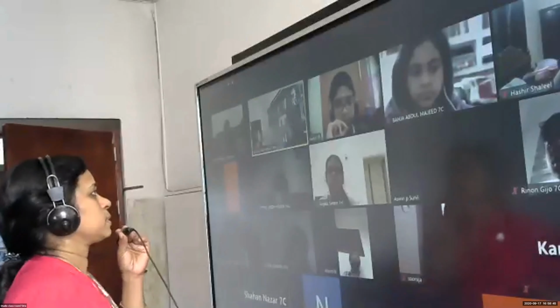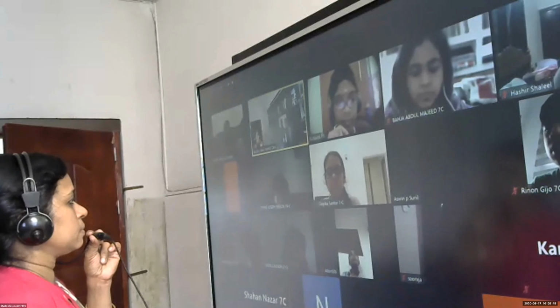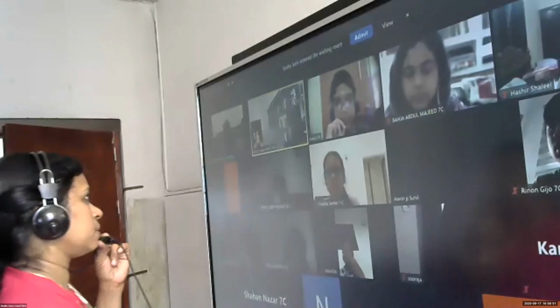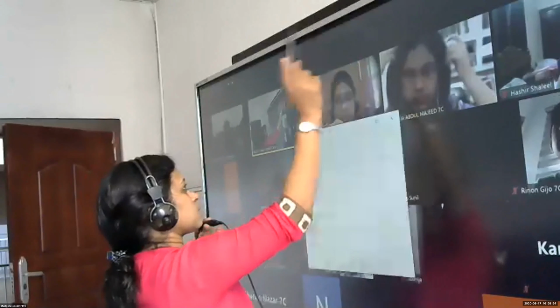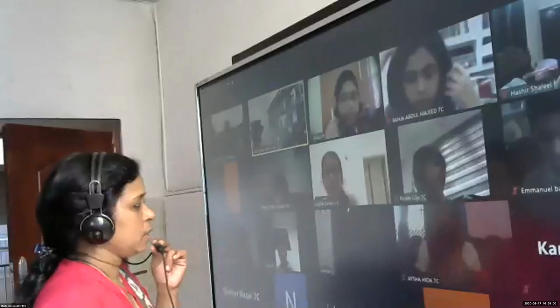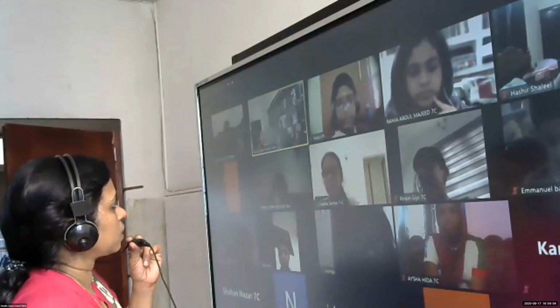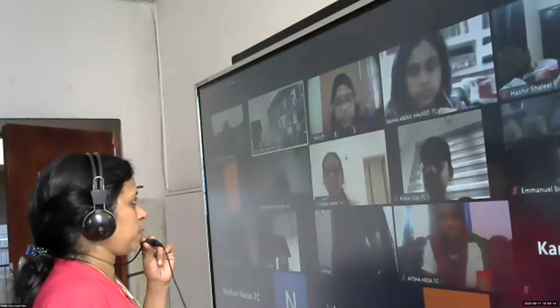What are the names related to the right triangle? Hypotenuse, base, altitude. So there is a relation between them. Base square plus altitude square is equal to hypotenuse square.